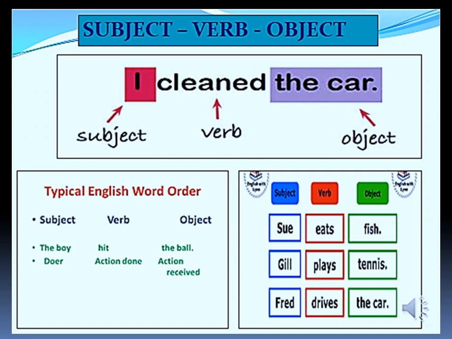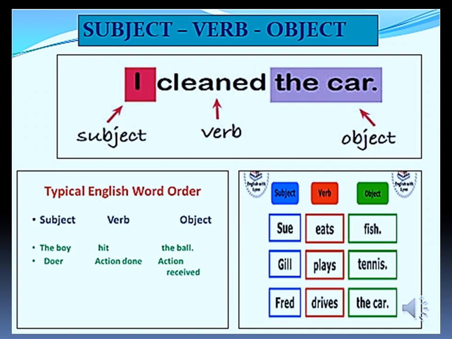Who is getting the action done to himself? That is the object. So, who is receiving this cleaning work? The car is being cleaned. So, car is the object. What is cleaned? Clean is an action. Action words are called as verbs.